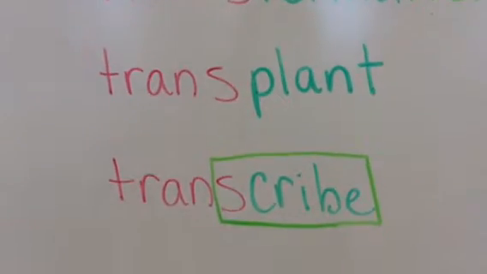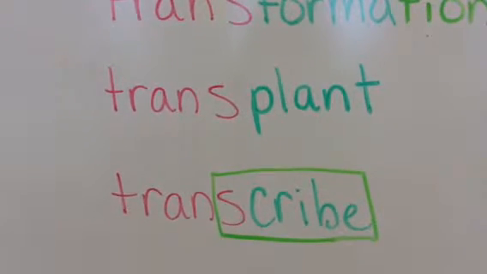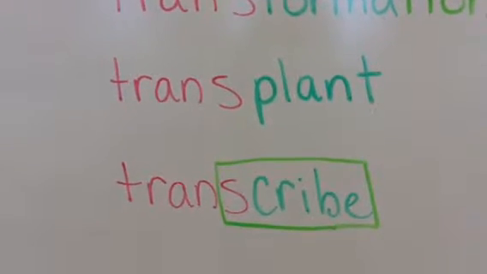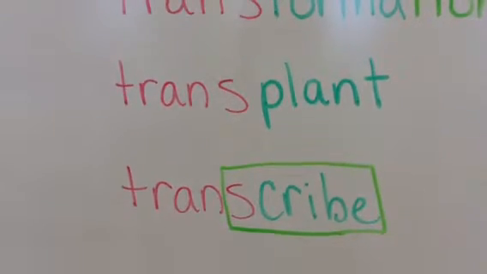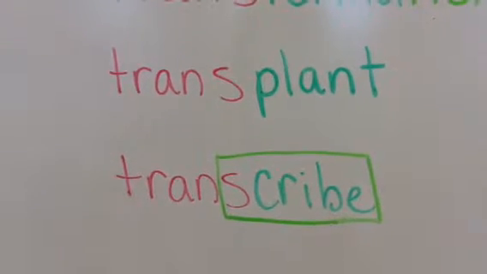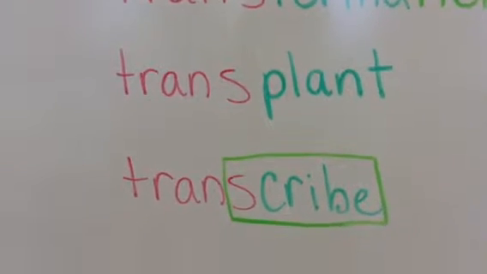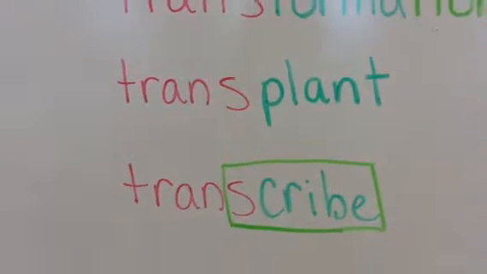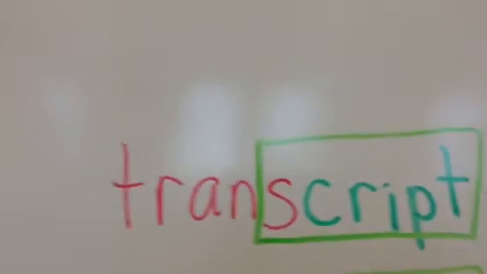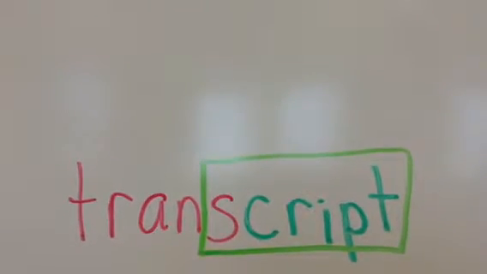And then we have transcribe. You've had the root scribe already. If you remember, it means to write or something that is written. So if we take it literally, to write across, but it means to make a copy of something. Fourth graders, you've learned in Bible about scribes whose whole job was to transcribe the Bible, make copies from one paper to another. Also, from the same script root, we have transcript, which is just a noun form.